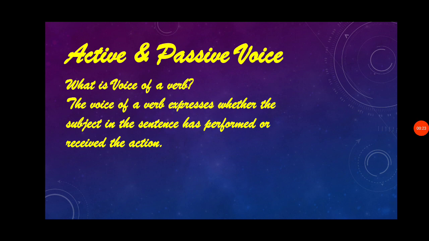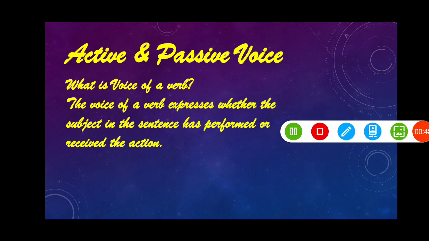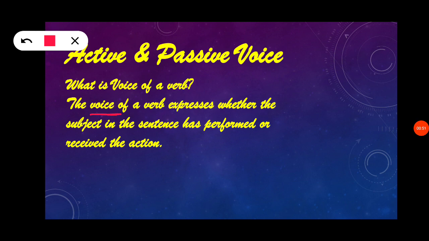The voice of a verb expresses whether the subject in the sentence has performed or received the action. So that is who is performing that action or who is receiving the action. So that is called a voice. Okay, can you understand? So a voice is the action which expresses whether the subject of the sentence has performed or received the action, that is who is doing the action or who is receiving the action.